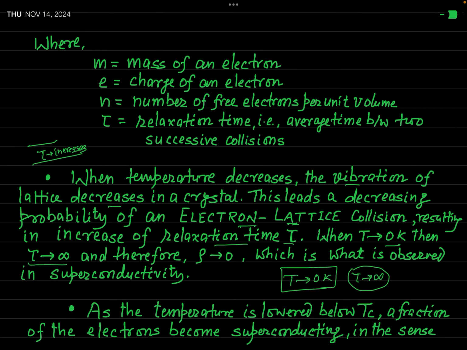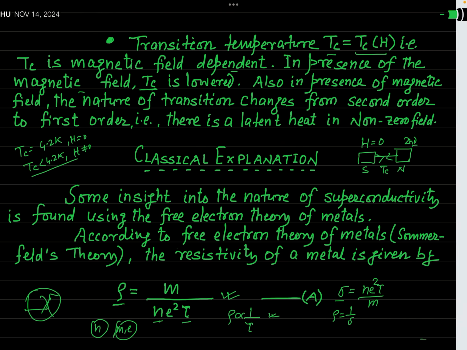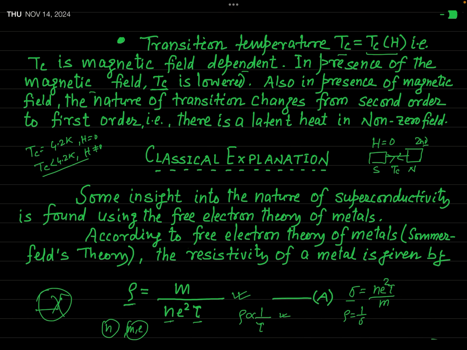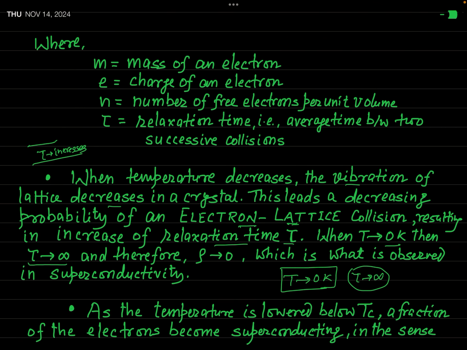And if tau becomes infinity, you see here that rho is inversely proportional to tau, so rho will become 0. So definitely when the temperature of the metal approaches 0 Kelvin, the relaxation time will approach infinity, and so the resistivity of the metal will tend to 0.